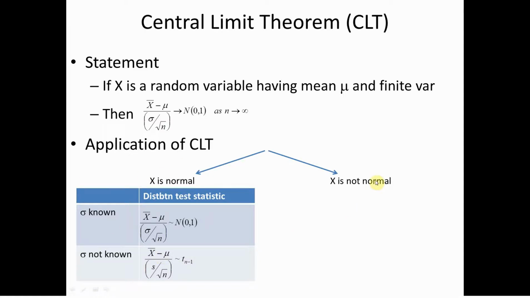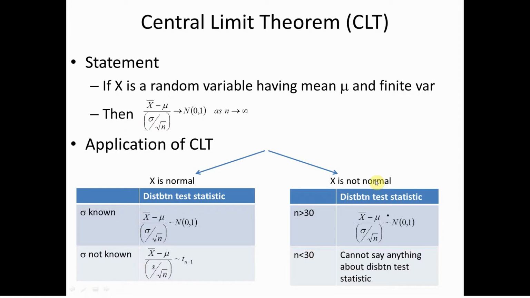But when x is not normal, we do need the central limit theorem. And when n is greater than 30, and we also know the standard deviation, we say that the standardized random variable approaches the normal. If sigma was not known and we had to use s, we would say it approximately approaches a t-distribution. Okay, when n is greater than 30.